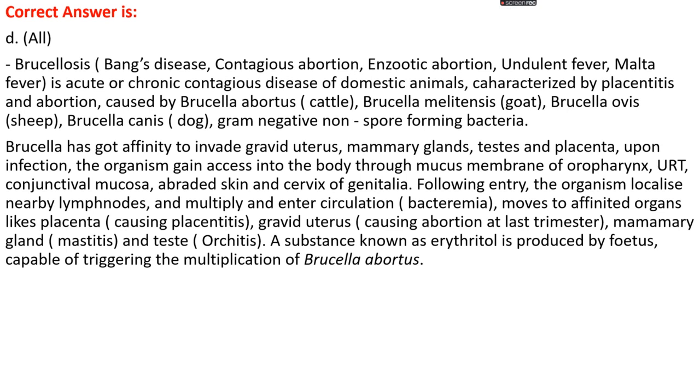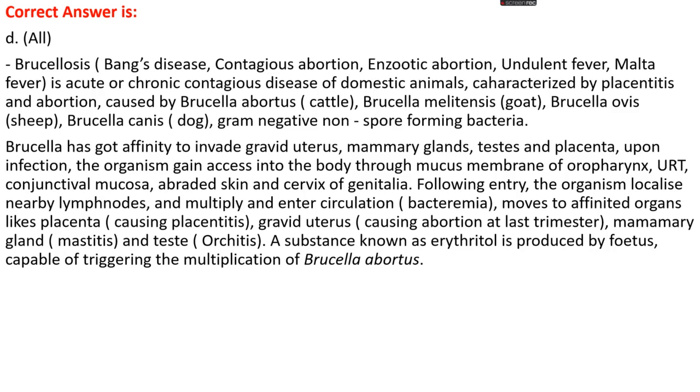Brucella has an affinity to invade the gravid uterus, mammary gland, testis, and placenta. Upon infection, the bacteria gain access into the body through the mucous membrane of the oropharynx or urinary tract, the upper respiratory tract, the conjunctival mucosa, abraded skin, and the cervix of the genitalia.